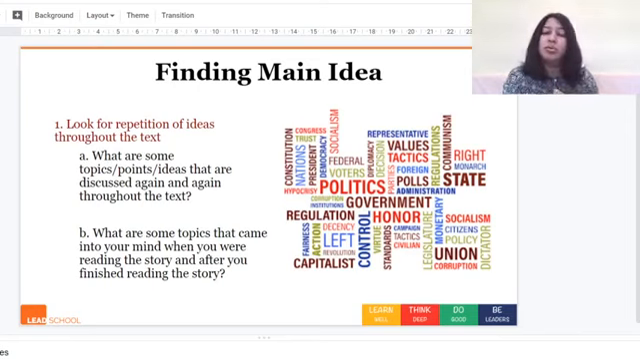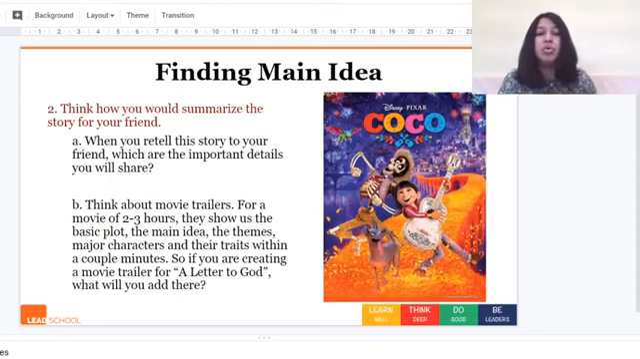When you're trying to do the first step, there are some questions that you can ask yourself. The first is, what are some topics, points, or ideas that are discussed again and again throughout the text? The second question you can ask is, what are some topics that came into your mind when you were reading the story and after you finished reading the story? So these are two questions that we can ask ourselves. Now let's look at the second point. Think how you would summarize the story for your friend.